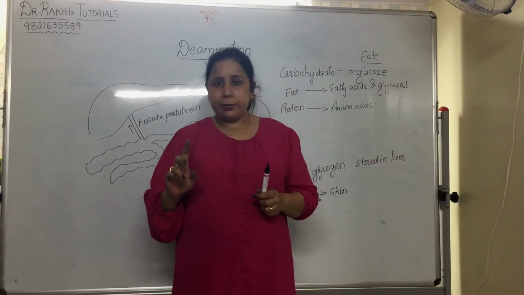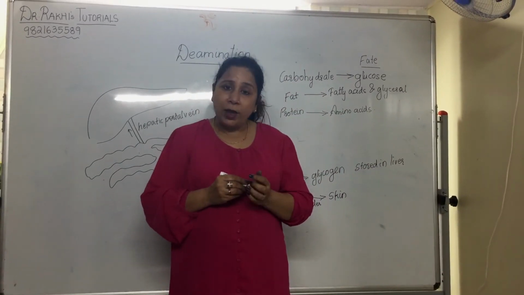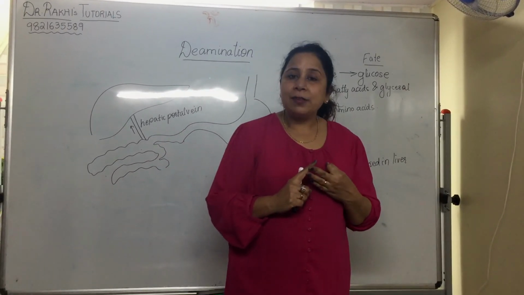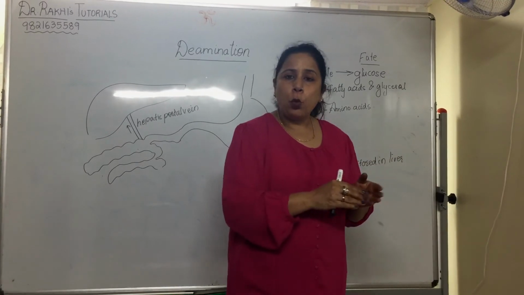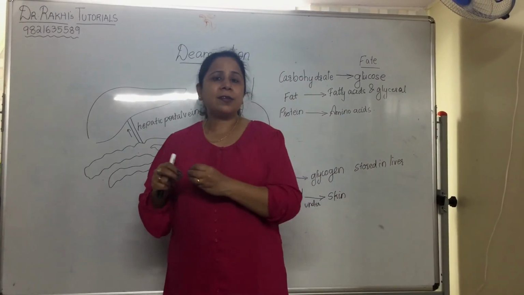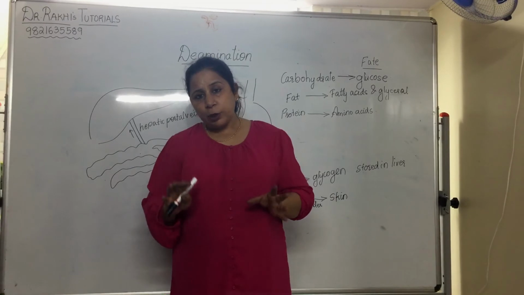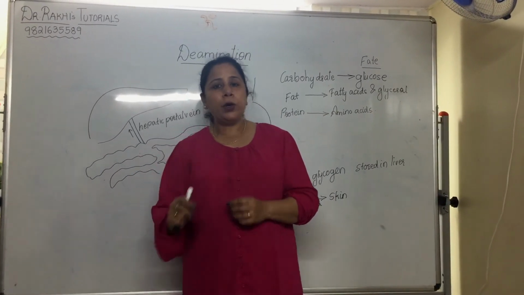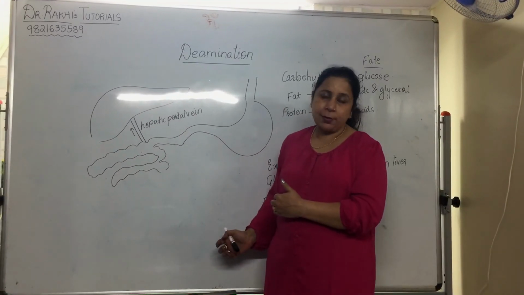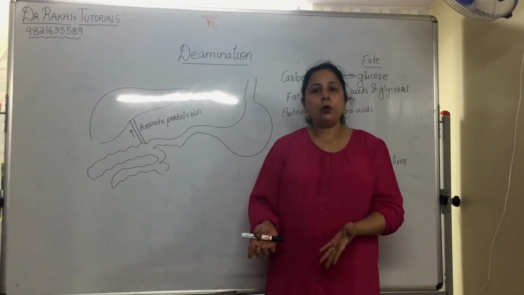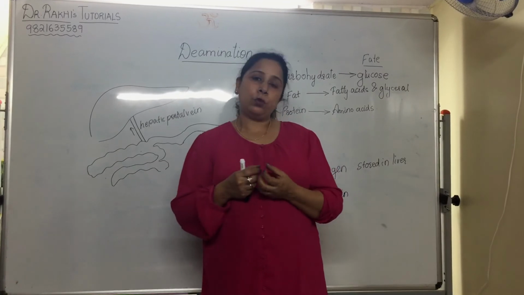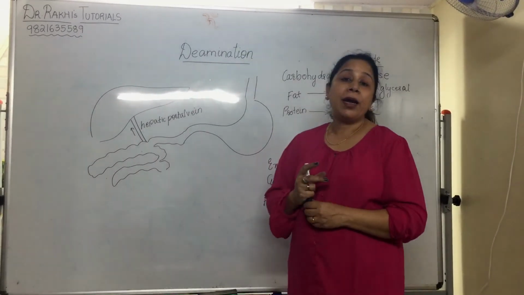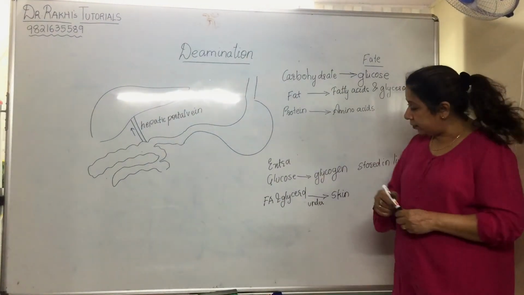Whatever is required, or the actual function of amino acids, is for repair, for growth, for replacement, for formation of hormones, for formation of enzymes, etc. Once all these functions are done, the extra amino acids cannot be stored in the body like glucose and fatty acids. They have to be thrown out. The reason is because they are harmful to the body. So what exactly happens to this extra amino acids, the excess of amino acids?